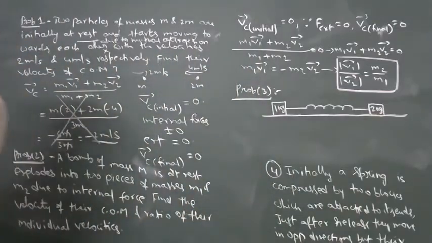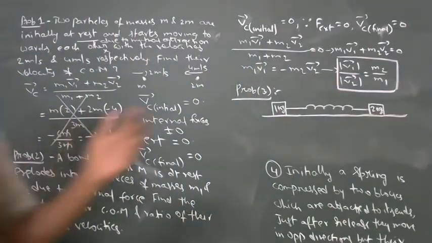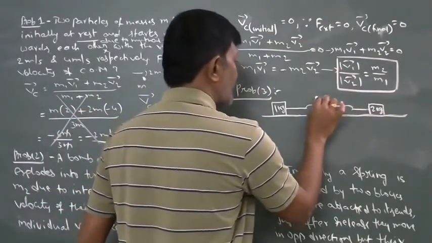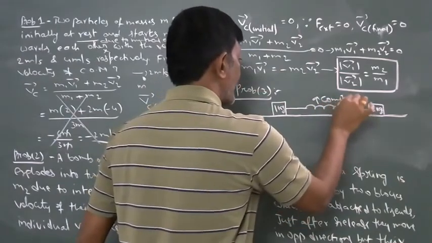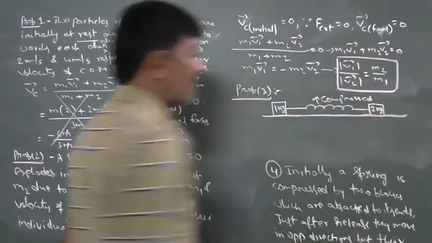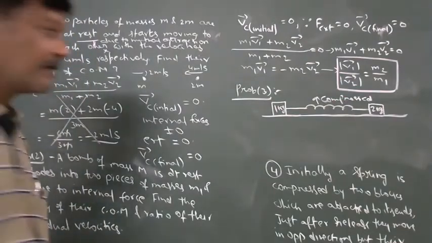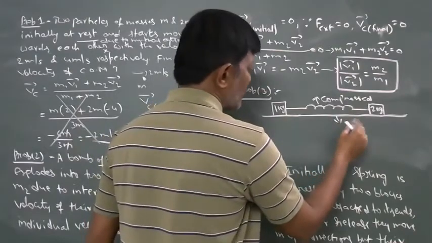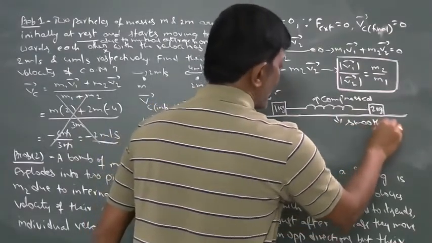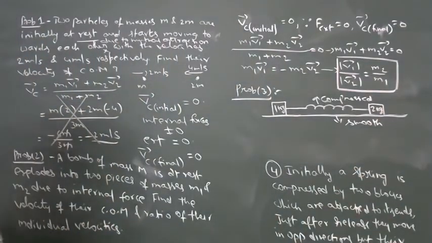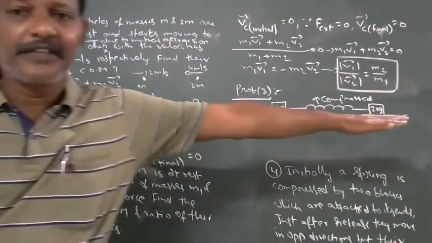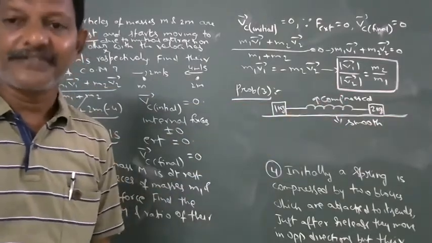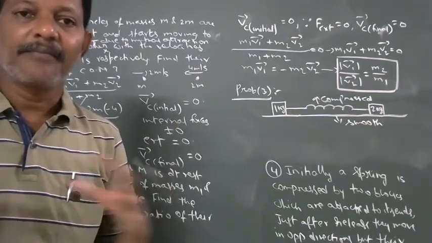Two blocks, 1 kg and 2 kg, are attached to the free ends of a spring, and the spring is in a compressive state. The surface is smooth, that means no friction is acting on these two blocks, and the spring is initially compressed by means of some thread.